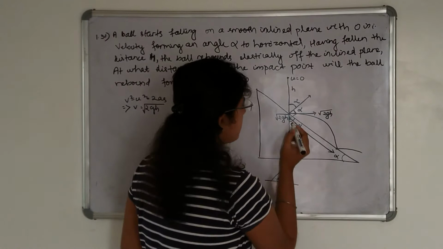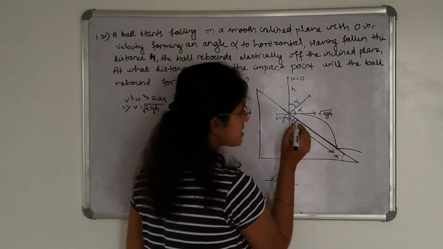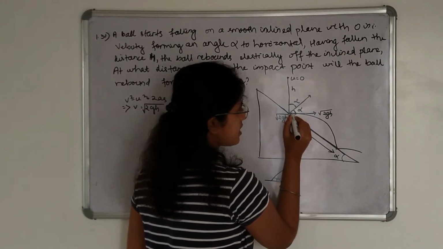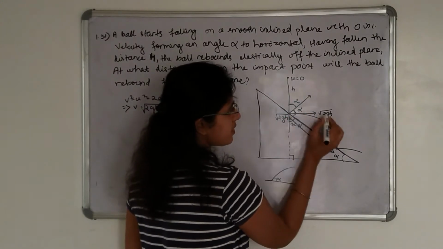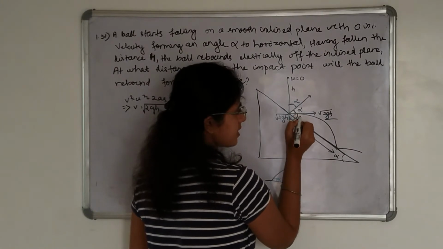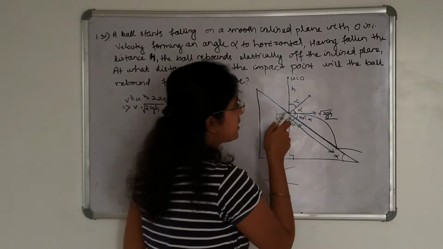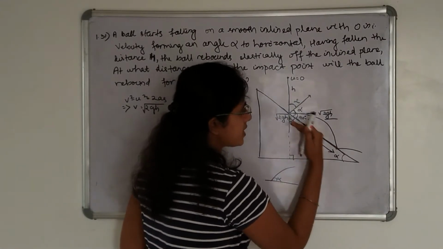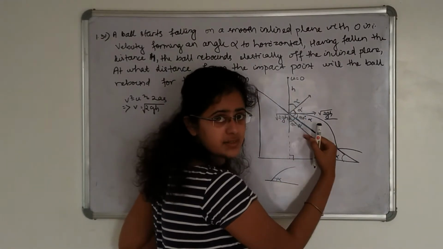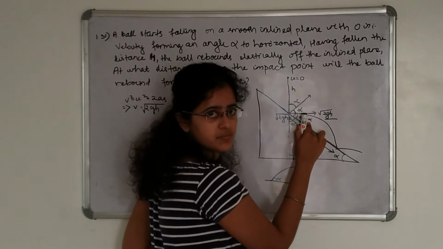The velocity with which this ball rebounds is root over 2gh. This angle is alpha, which means this angle is 90 degree minus alpha, because this is the perpendicular to this inclined plane.